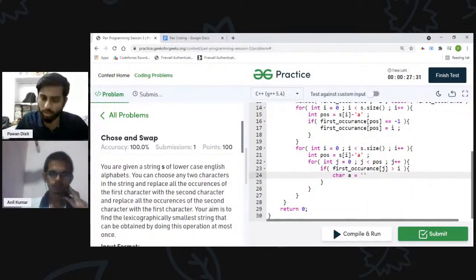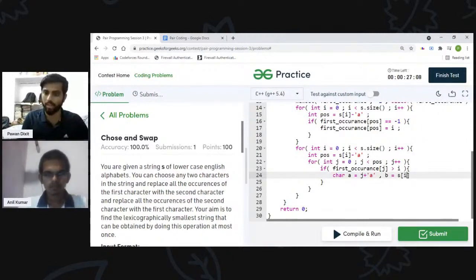Let me first store that, it will be convenient. So what are the characters? I have to select the two characters, right? So I will be storing the first character in a. The first character will be equal to s of i plus a, and the second character I will be naming as b is equal to s of i, right?